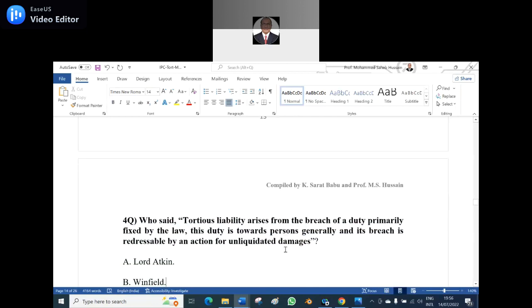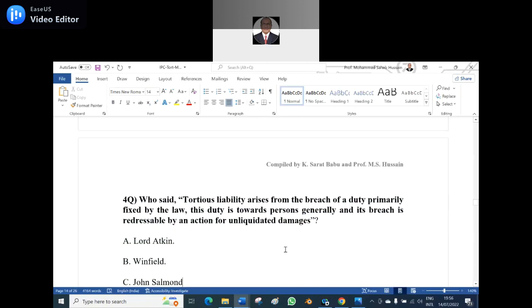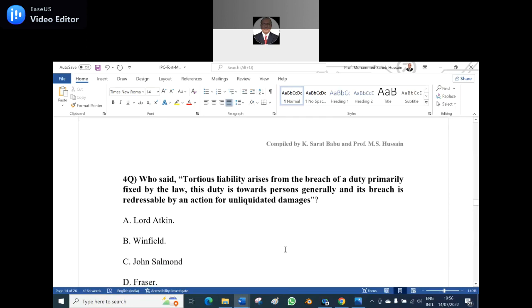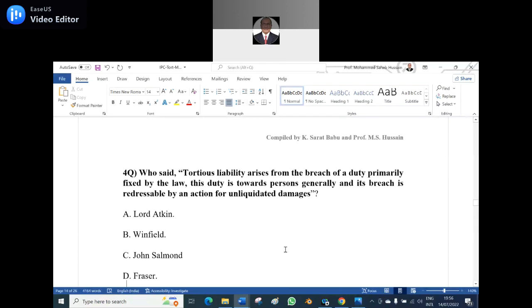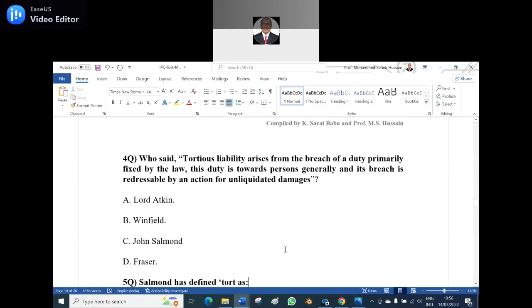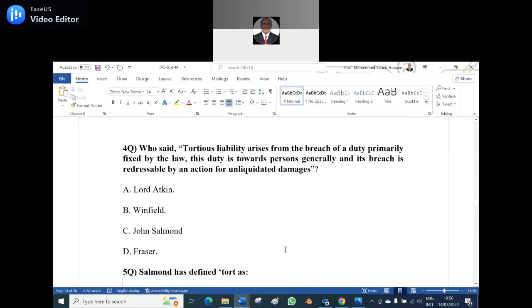So, fourth question. Who said tortious liability arises from the breach of a duty primarily fixed by the law? This duty is towards a person generally, and its breach is redressable by an action for unliquidated damages. A, Lord Atkin, B, Winfield, C, John Salmond, D, Fraser. It is a definition given by the four authors.